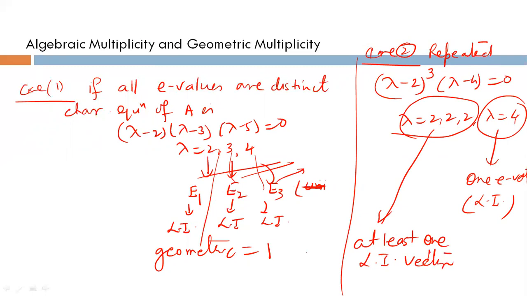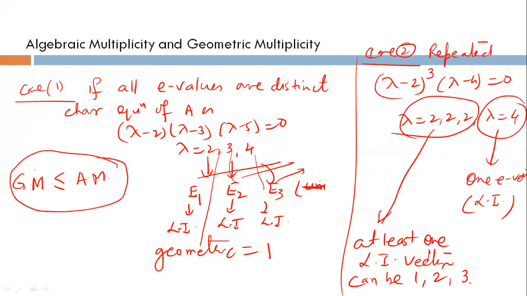It can be 1, can be 2, or maximum can be 3. Always remember this: geometric multiplicity is always less than or equal to algebraic multiplicity. So in the case of repeated eigenvalues, you can get more than one eigenvector, but for a distinct eigenvalue, you will always get one eigenvector.